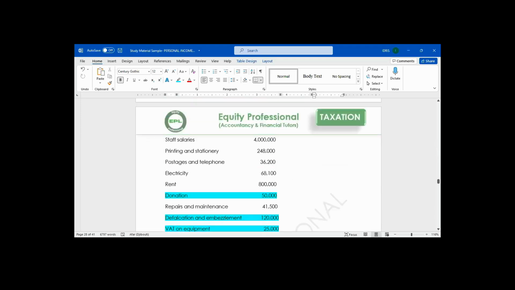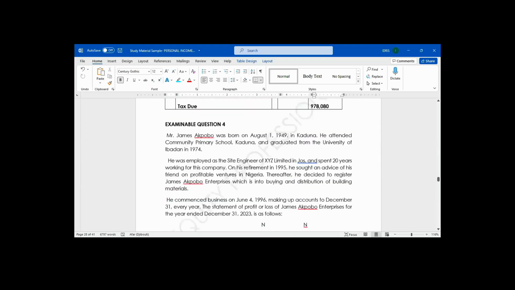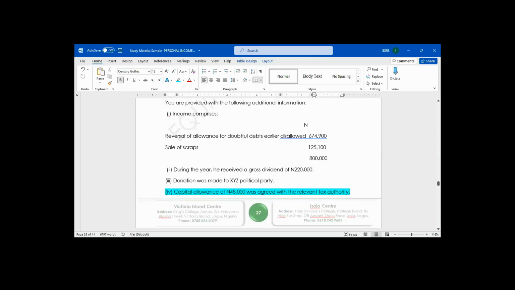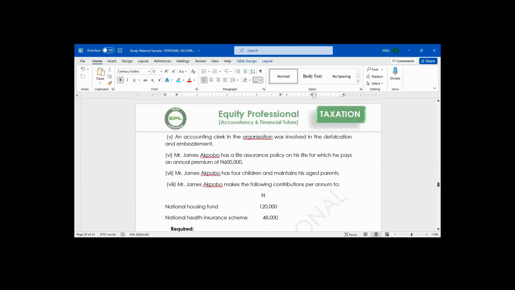In this question, please, let's search. Do you have tax exempt in this question? Who can tell me the tax exempt that we have in this question? If you show me, that means you have understood personal income tax to some extent. What are the tax exempt in this question? NHIS. NHF.